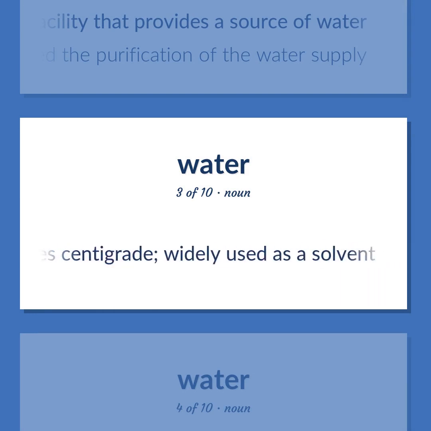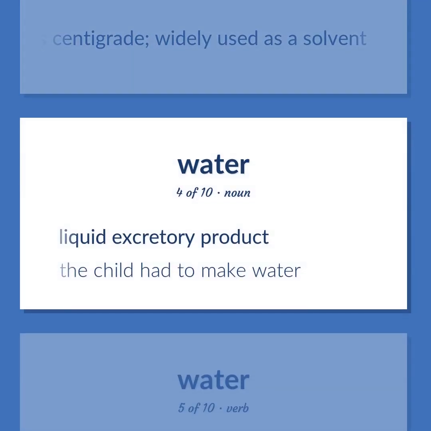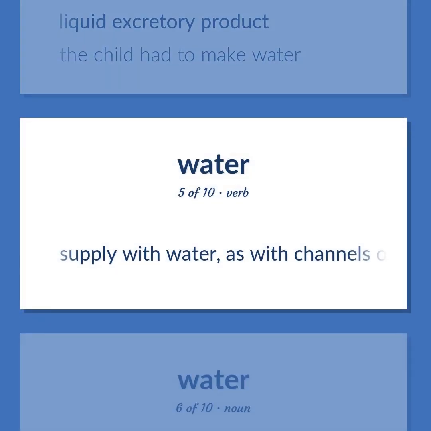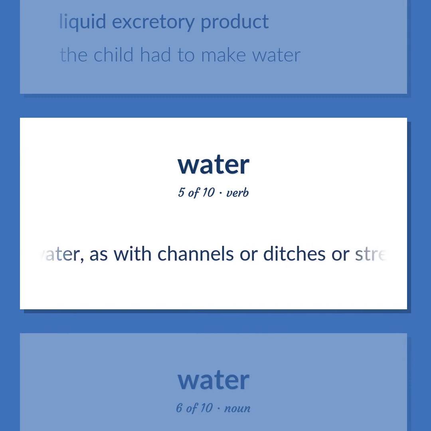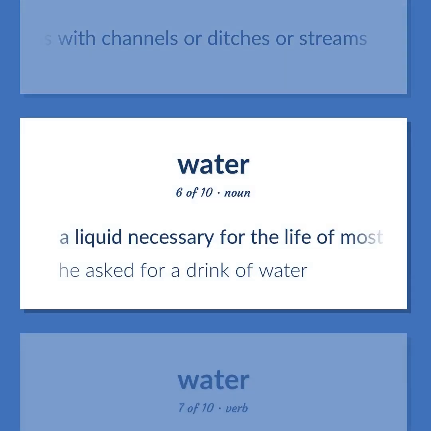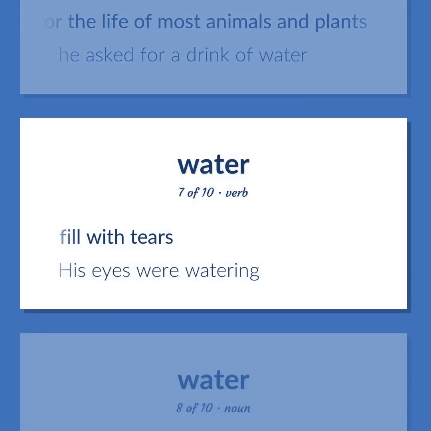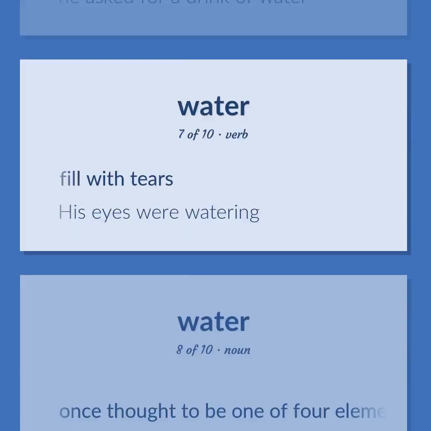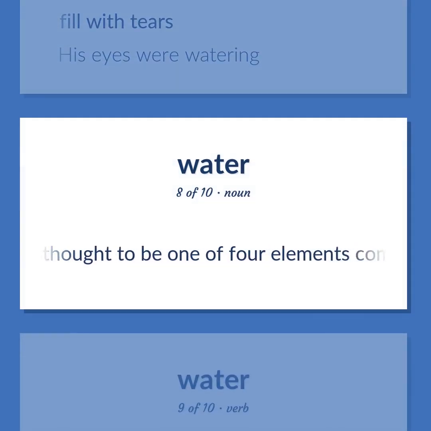Widely used as a solvent. Liquid excretory product. The child had to make water. Supply with water, as with channels or ditches or streams. A liquid necessary for the life of most animals and plants. He asked for a drink of water. Fill with tears. His eyes were watering. Once thought to be one of 4 elements composing the universe, Empedocles.